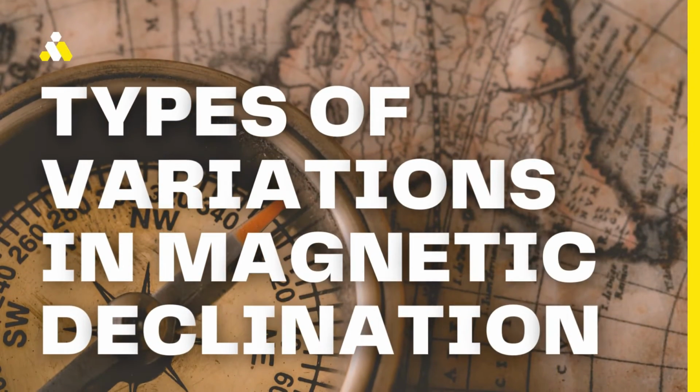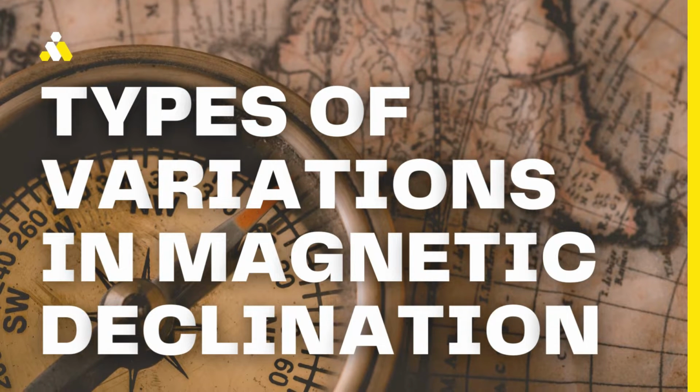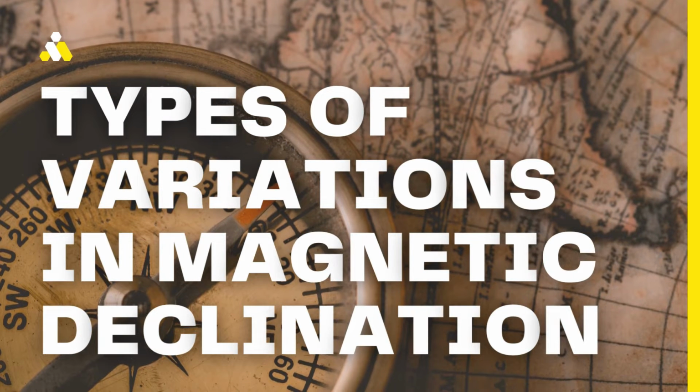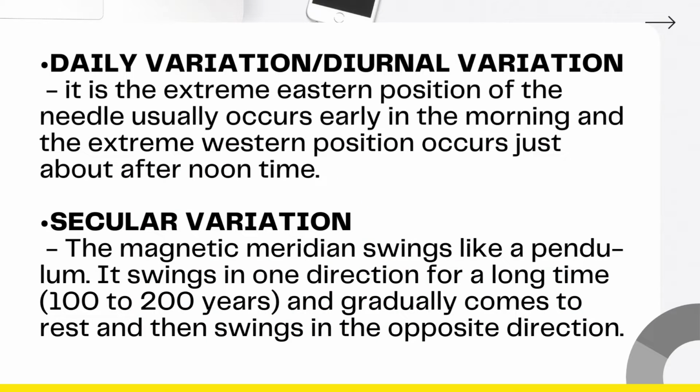So there are several types of variations in magnetic declination, and these are the daily variation, secular variation, annual variation, and irregular variation. In daily variation, or sometimes we call it diurnal variation, it is the extreme eastern position of the needle that usually occurs early in the morning, and the extreme western position occurs just about afternoon time. Ang amount hini na declination nagva-vary from 1 minute to about 12 minutes only, haiba-iba na lugar. So, this is greater in high latitudes than near the equator and more in summer than in the winter at the same place.